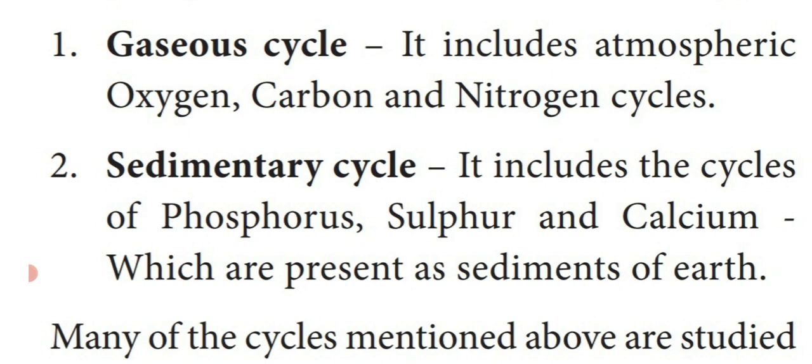Another one, sedimentary cycle. These minerals are present in the sediment of the earth. Example, phosphorus, sulfur and calcium. So these three minerals also circulate between the organisms in an ecosystem, which is known as sedimentary cycle. So both gaseous cycle and sedimentary cycle are known as biogeochemical cycles.